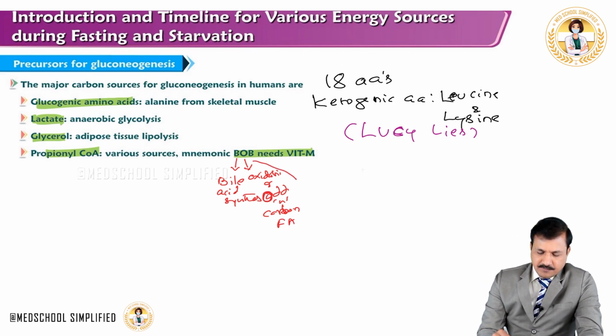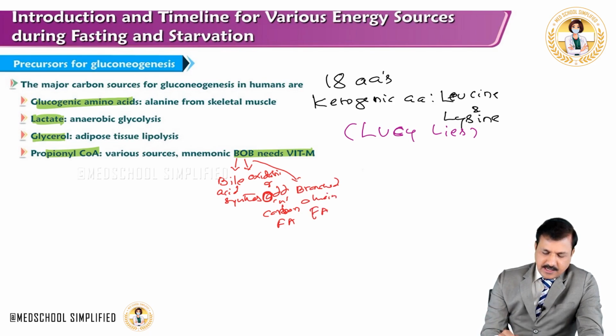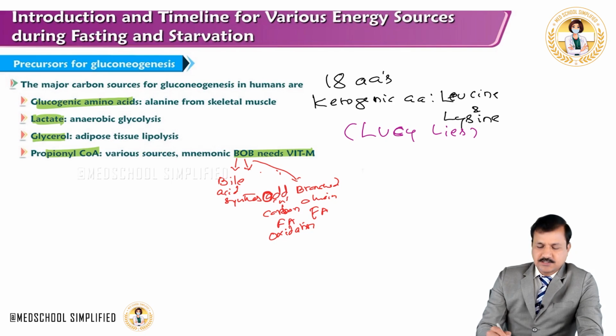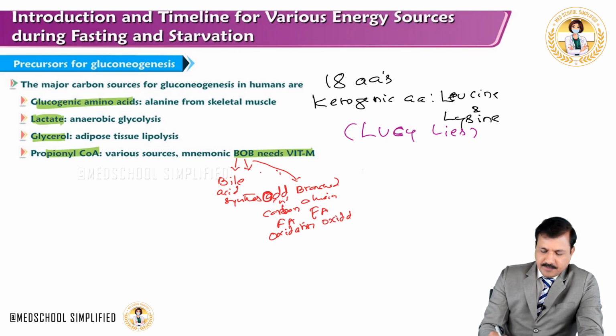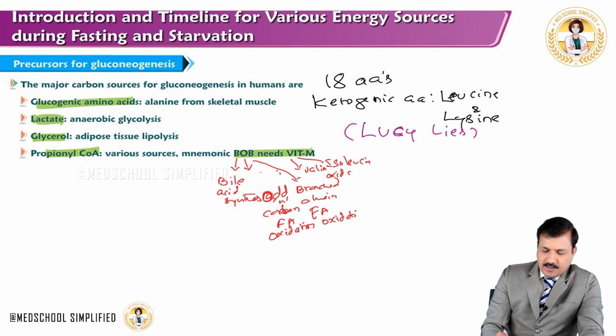And another B is for branched chain fatty acid oxidation. So instead of writing oxidation of odd number carbon fatty acid, you can write it as odd number carbon fatty acid oxidation, so that you remember what the O is there. And the other is branched chain fatty acid oxidation, that is the other B. V for oxidation of valine, I for isoleucine oxidation, T for threonine oxidation, and M for methionine oxidation.